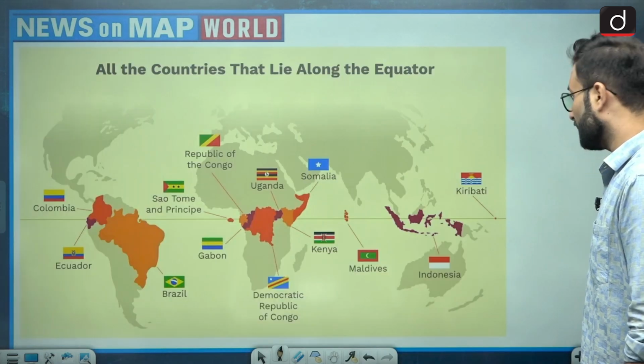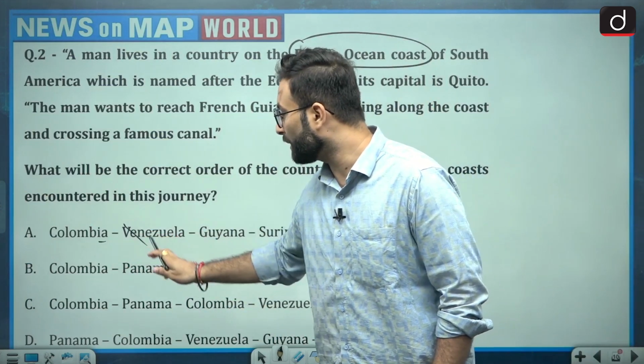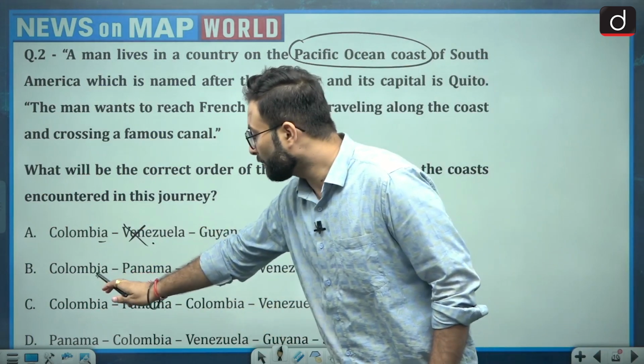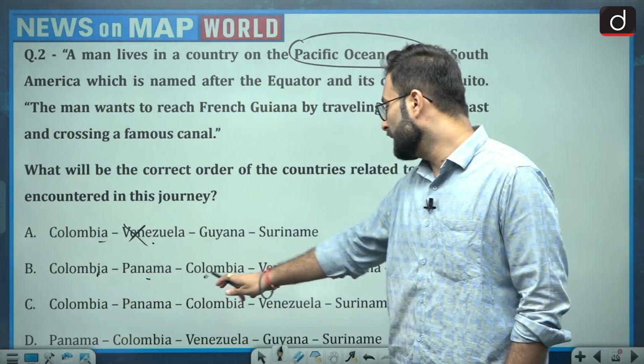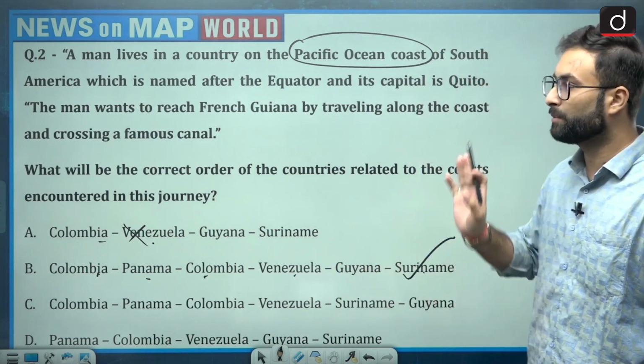Now coming to the question again, here you will be seeing Colombia, Venezuela directly. No, we have to go through Panama, so this is incorrect. Now Colombia, then Panama, then again Colombia coast, then Venezuela, Guyana and Suriname. Now this option seems to be correct. Option B would be your right answer.